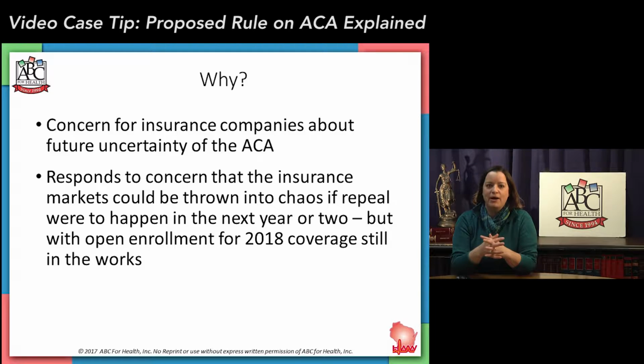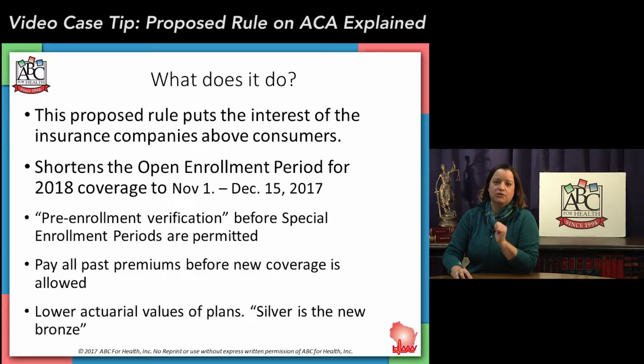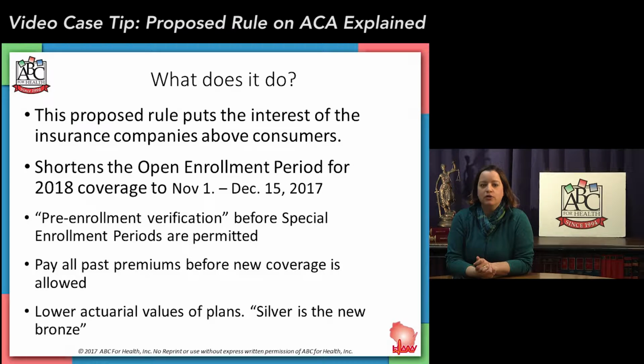Now, this concern about insurance company uncertainty for their future led to what is being called this response. It's going to be a little response to stabilize the industry over the next year so that they can sell plans in time for 2018. Now, there's a lot of political chatter that goes around this, and you can actually see a lot of that in the drafting of the rule itself. But let's talk a little bit more about what this rule proposes.